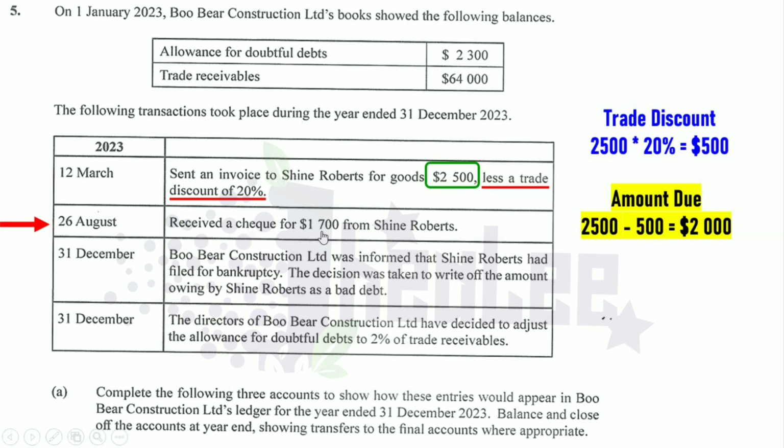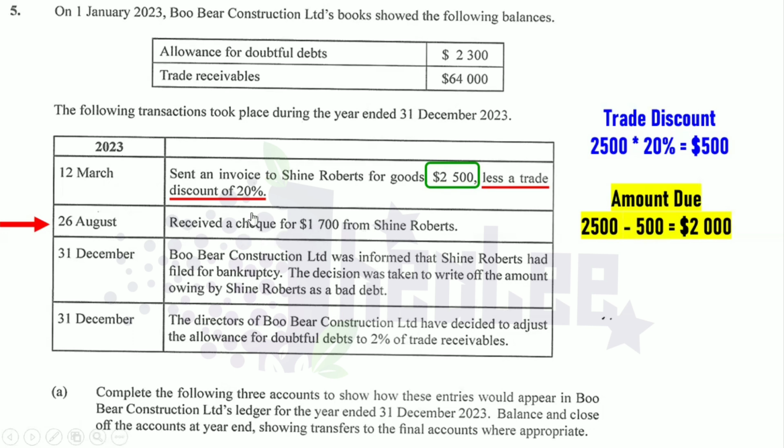Once the business receives a check, we know that the bank is affected. Yes, we're doing simple double entry right here. Once the bank is affected, we now need to determine whether there is an increase or decrease. Bank is an asset. The debtor is paying the business, so there's an increase in the bank account. Once your asset increases, you are to debit.